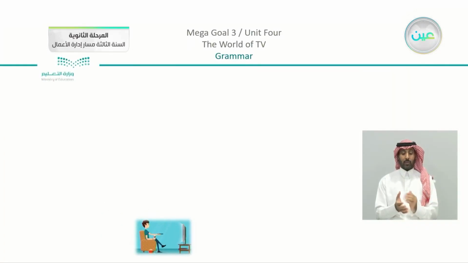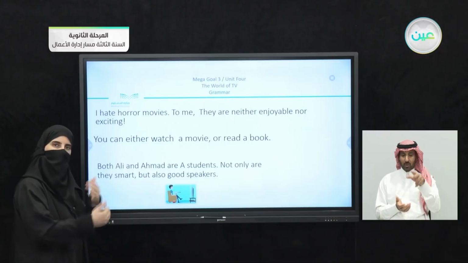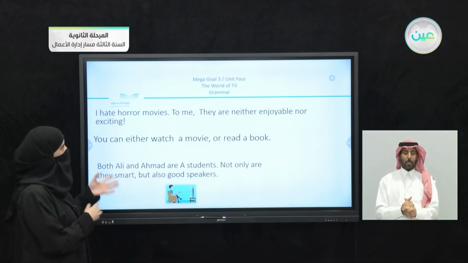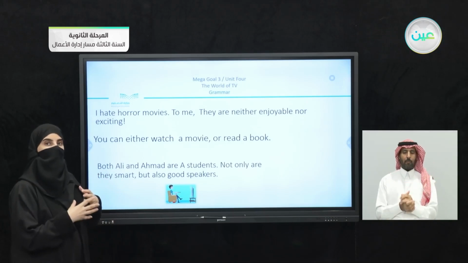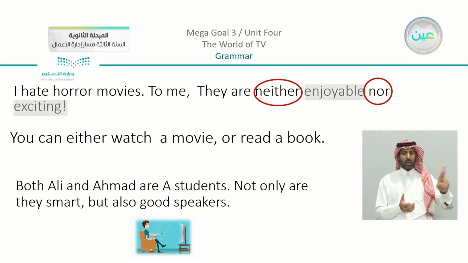Now, we have something else here. We can see that we have other examples. I hate horror movies. To me, they are neither enjoyable nor exciting. Now, I'm going to give you a chance to help me. We have these sentences. You can see what the paired conjunctions are, and what we are linking together. What did you find? We have neither nor, yes, and we have the adjectives enjoyable and exciting.